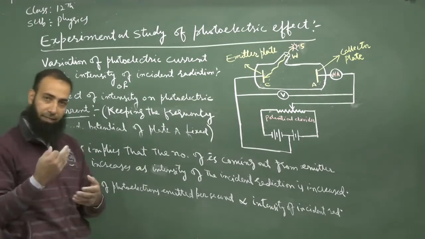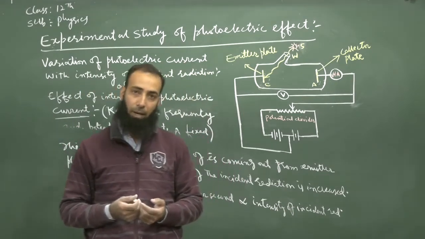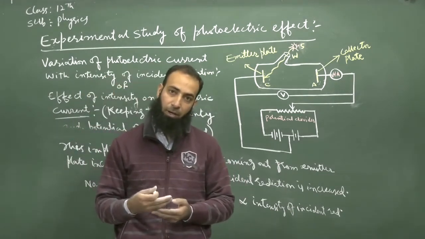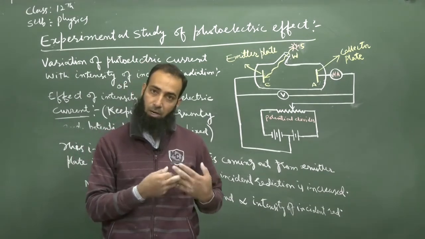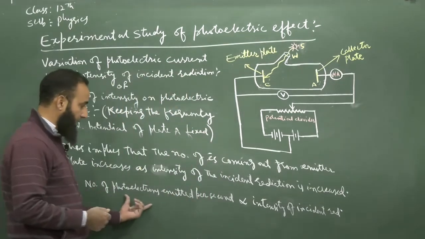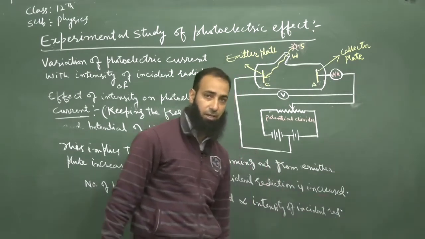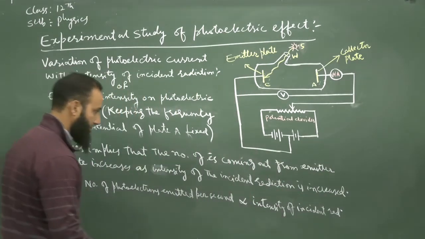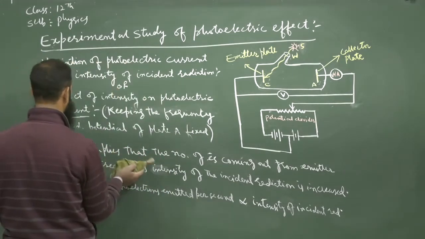That means when we increase the intensity, more electrons are coming out from the emitter plate, which are then collected by the collector plate, with the result that the photoelectric current increases in the circuit. Thus, from this observation, we can conclude that the number of photoelectrons emitted per second is directly proportional to the intensity of the incident radiation. This is the effect of intensity on photoelectric current.